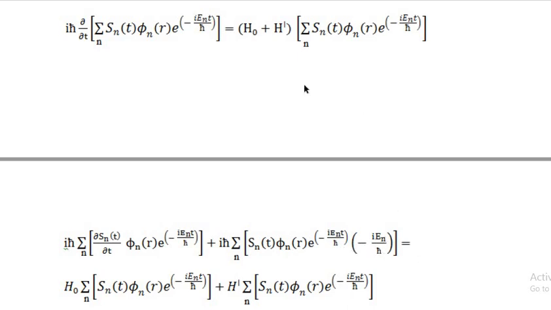That is equal to, now multiply the H0 and H' with the terms inside the bracket. That is, we get H0 into summation over n S_n(t) phi_n(r) e^(-i E_n t / h-bar) plus H' into summation over n S_n(t) phi_n(r) e^(-i E_n t / h-bar).